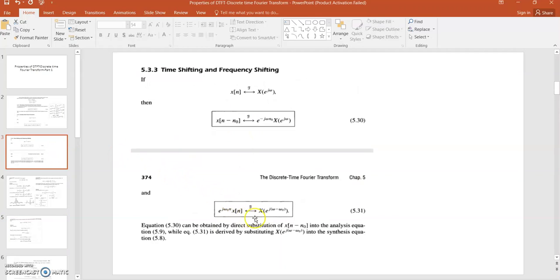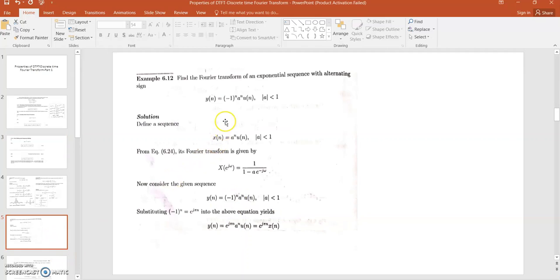This property, which property? This property. In this, e to the power j function is multiplied in time domain. Here, the same thing is happening. If you write this minus 1 in the form of e to the power j pi, then e to the power j pi is multiplying in time domain. Then you can easily apply the frequency shifting property.